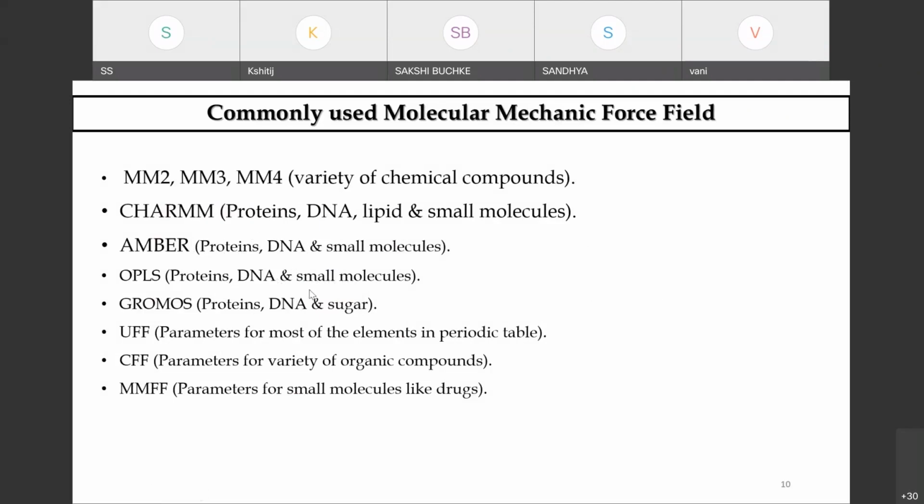So in addition to, say for example, amino acids, or if you set parameters for nucleic acid, lipids, carbohydrates, you have all these force field parameters that can actually be extended by extending the original parameterization of these molecules.